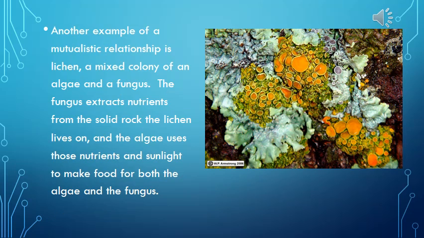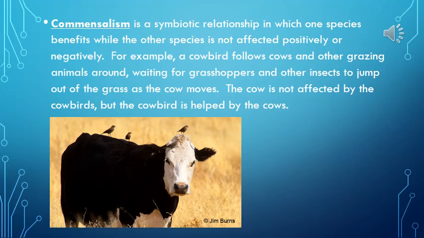Another example of a mutualistic relationship is lichen, a mixed colony of an algae and a fungus. The fungus extracts nutrients from the solid rock the lichen lives on, and the algae uses those nutrients and sunlight to make food for both the algae and the fungus.